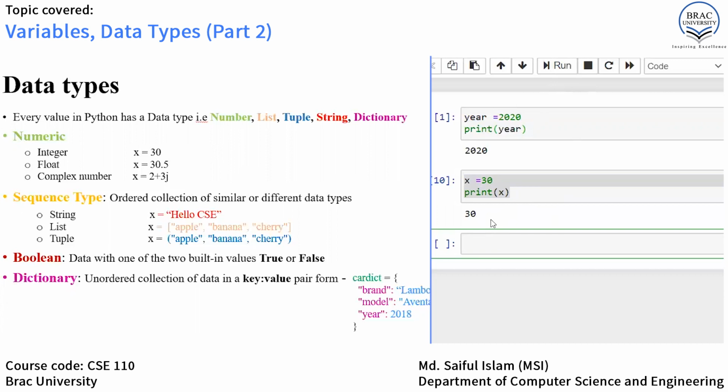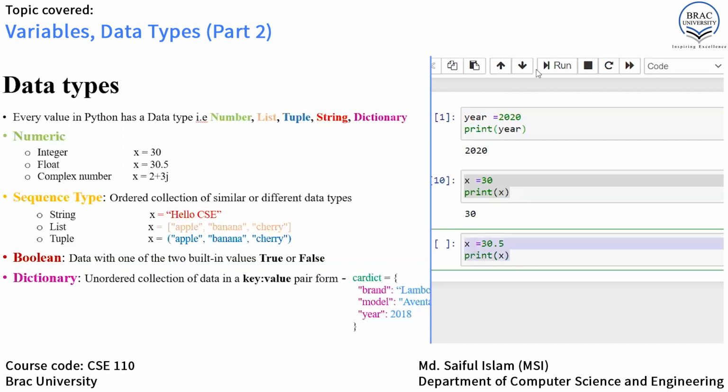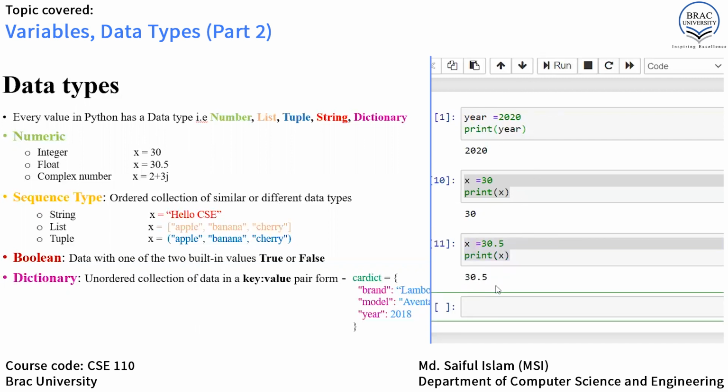On the contrary, a float is a number that contains a decimal point, for example 30.5, 40.5, 50.5. So x equals 30.5, print x. All right, so here this one is a floating point number. That means a floating point number contains fractions.